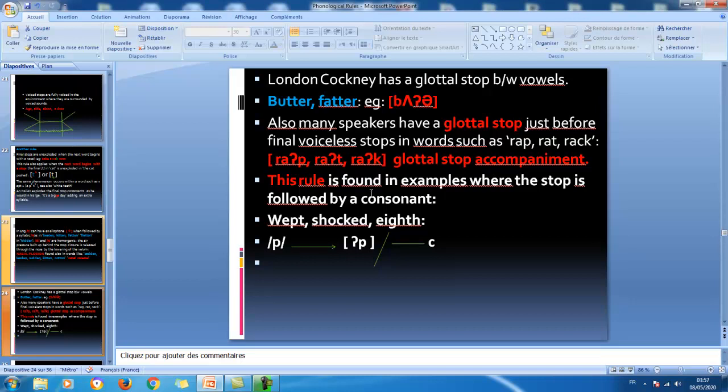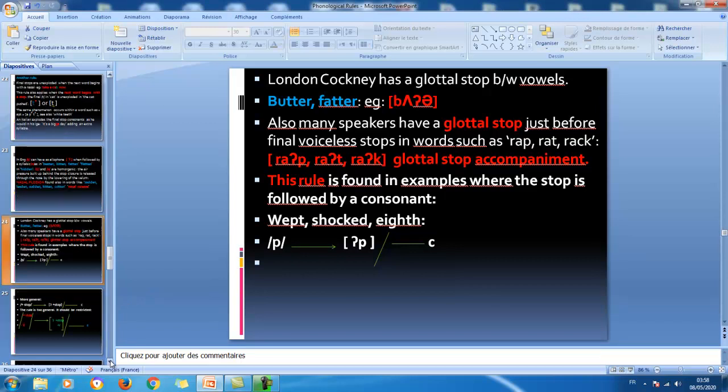Now this rule is found in examples where the stop is followed by a consonant in general. For example, wept. So here we have got the stop, which is p. It is followed by a consonant. Here we have got k followed by consonant, shocked. Here we have ate, t followed by th here. It seems there is a general rule in English here. This phoneme p is realized as a sequence of first glottal stop followed by p in the context where this is its place, followed by a consonant.